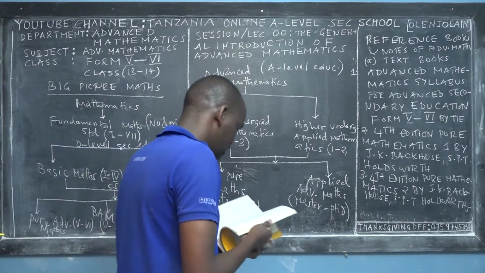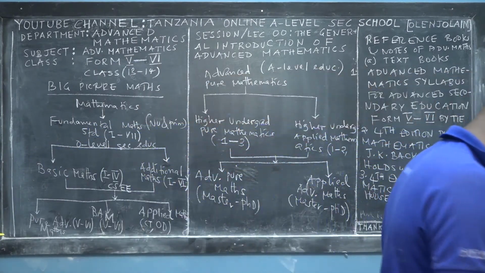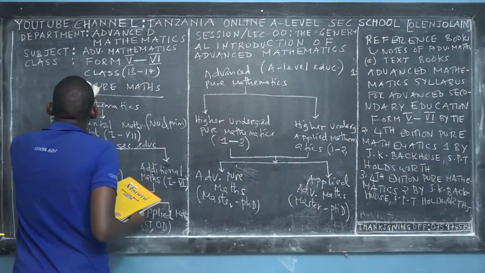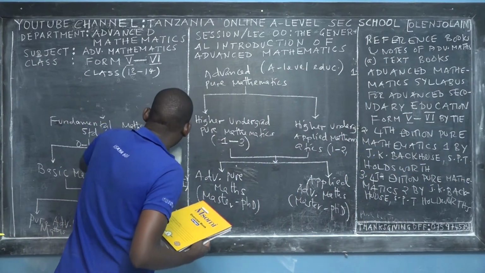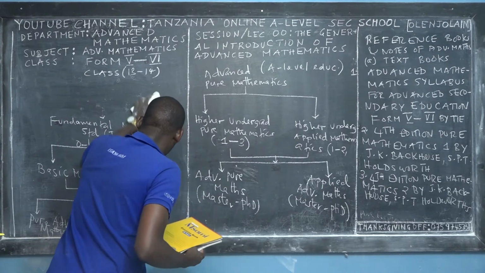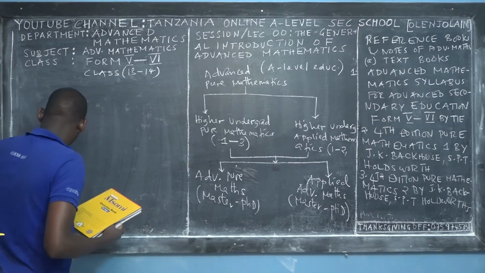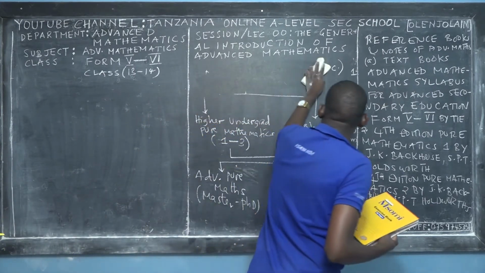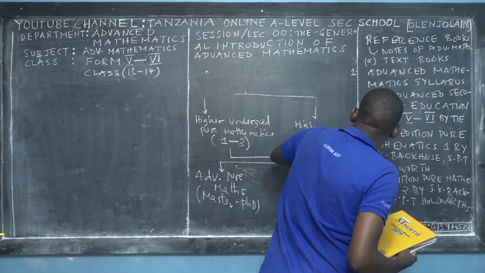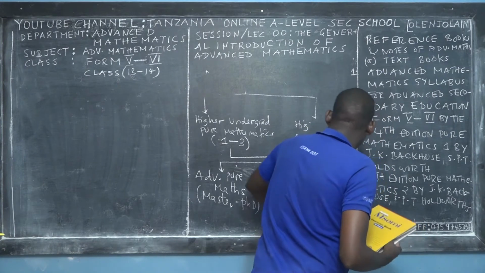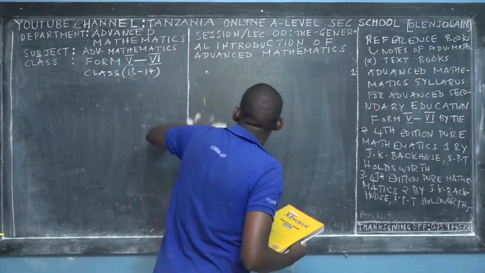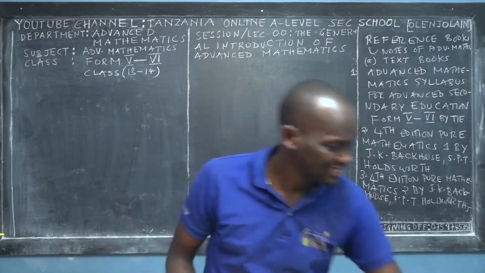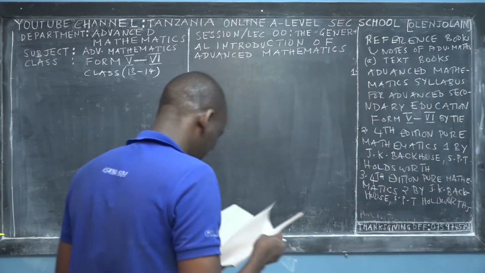The first reference on learning advanced mathematics is still the textbook. Can you mention the first reference book before I mention it to you? Get prepared to enjoy the beauty of advanced mathematics.